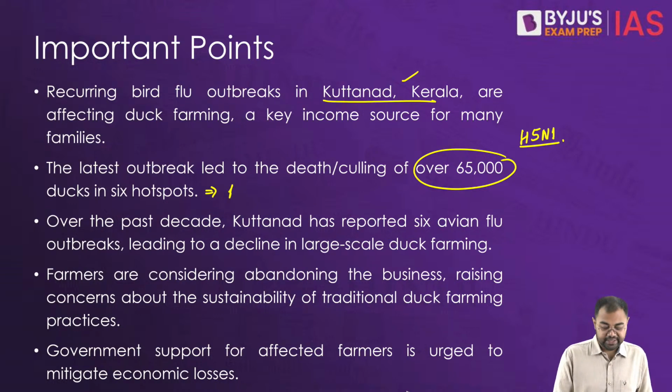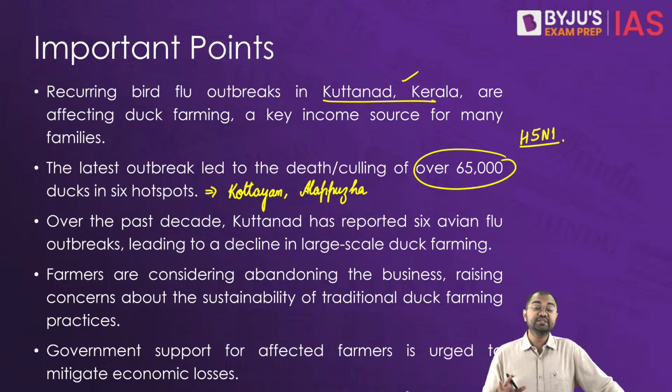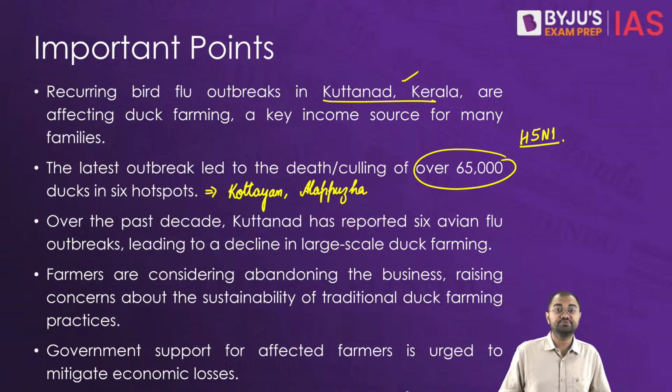Just remember that one, we are talking about Kottayam, and at the same time in Alappuzha district as well. So these two districts largely we have seen this.